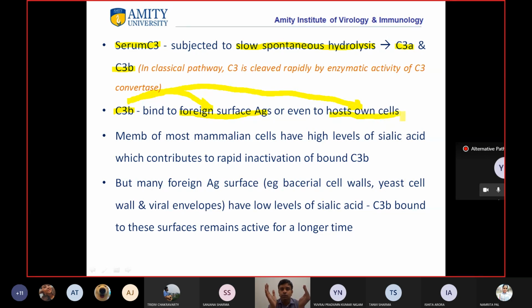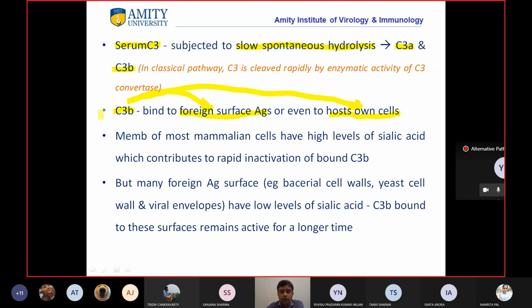If it binds to its own cell, there will be a problem, it will start killing the self cells. But as I said, it is regulated. Just because C3b binds to a host cell does not mean that it will start killing the cells. There is a regulation.